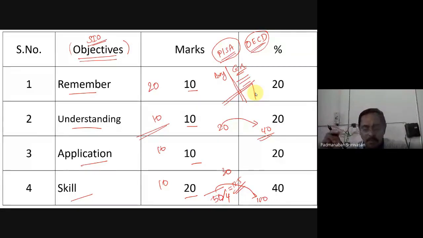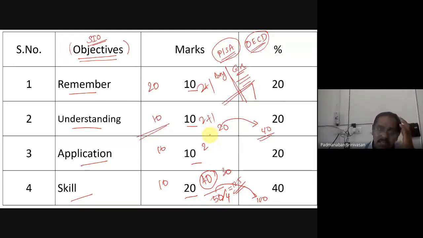And also, we are not putting it like this: suppose our question paper is 50 marks, we are not giving 40 marks in skill and the remaining with 2 marks each. We are not asking like this. Proportionately, it is a little bit more increase in application skill, that's all.